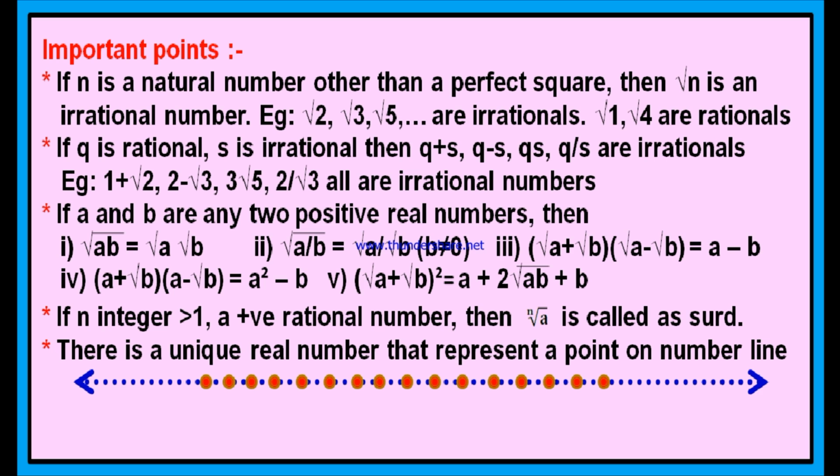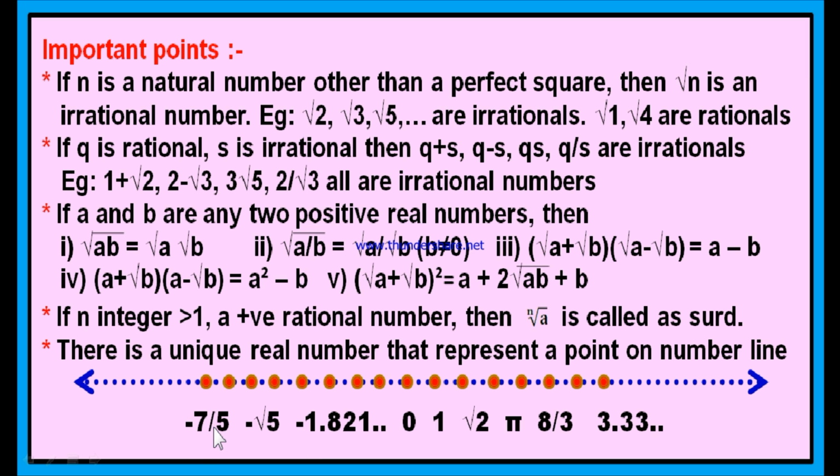For example, I took some points and this point represents one real number, another point represents another real number. If we take any point, that point represents only one real number. Every point on this number line represents only one real number. You see, this point may be minus 7 by 5, it is a rational number.